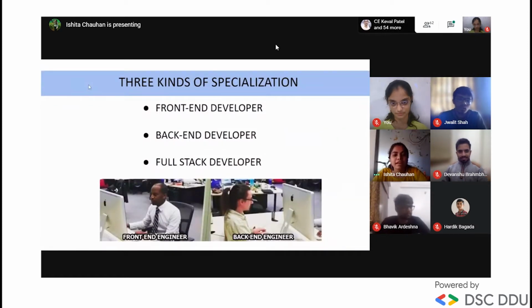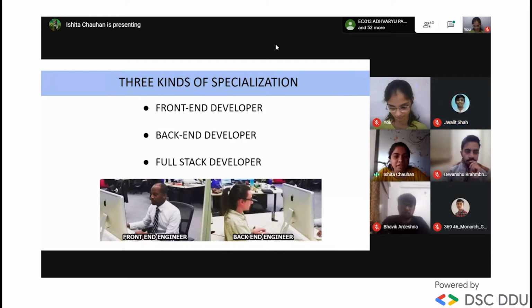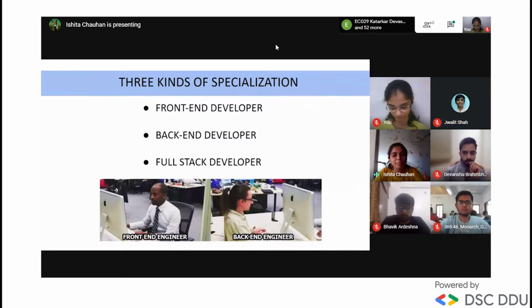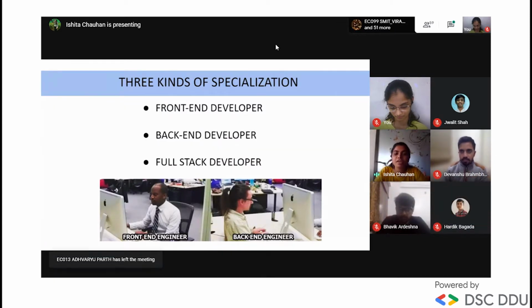Okay. There are three kinds of specialization. The first one is front-end development, the front-end developer. The front end of the website is the part that the user interacts with. Means everything that you see when you are navigating through the internet is the front end. From fonts to colors to drop-downs, everything is a combo of HTML, CSS, and JavaScript. This is all included in the front end.